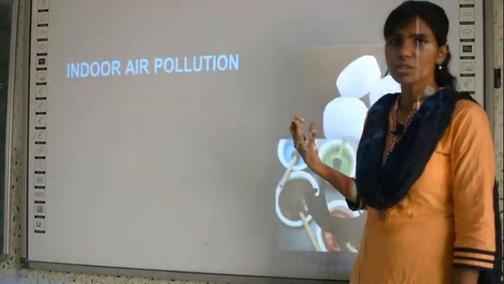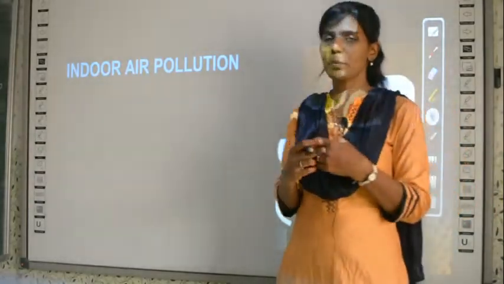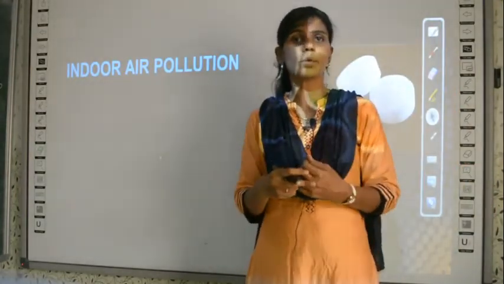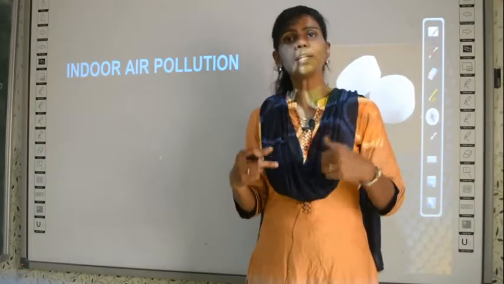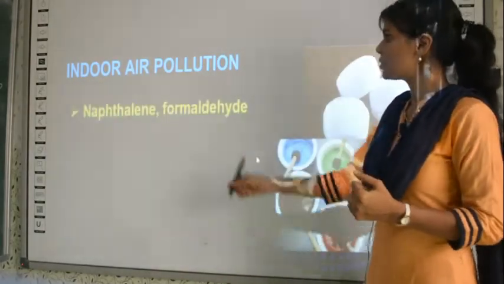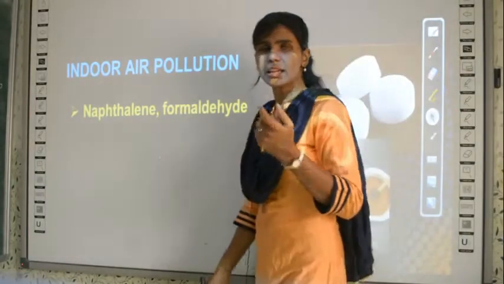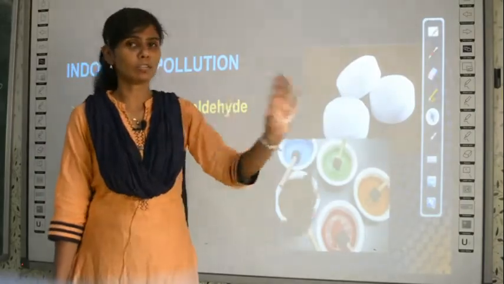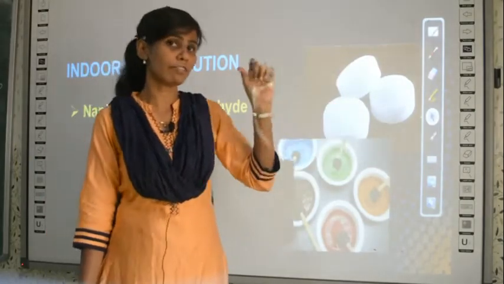Then there is also one more factor, indoor air pollution. We imagine that we get air pollution only when we go outside, right? But inside the house itself we get air pollution. How? Using naphthalene balls. Have you seen these? For keeping cockroaches away, we use naphthalene balls.